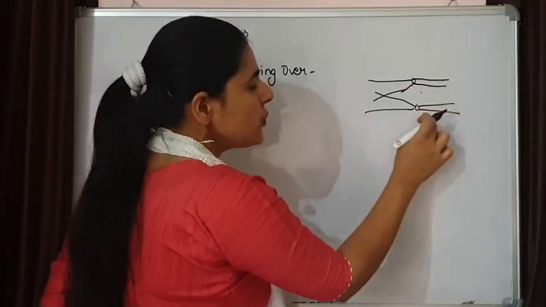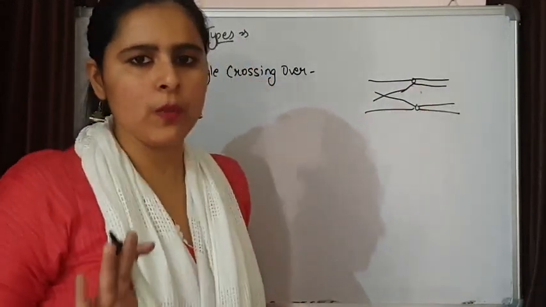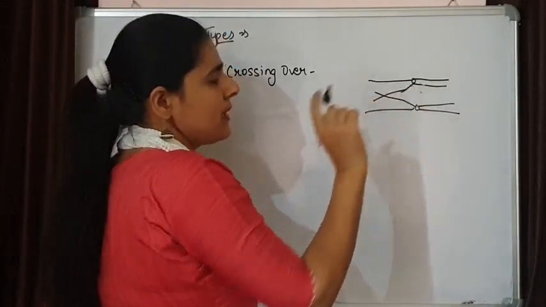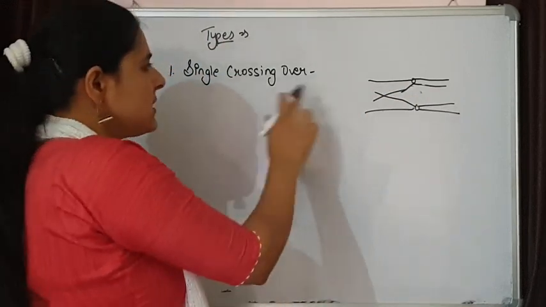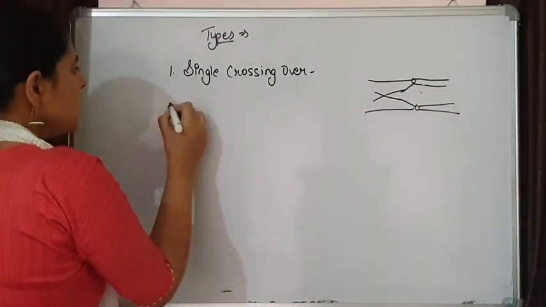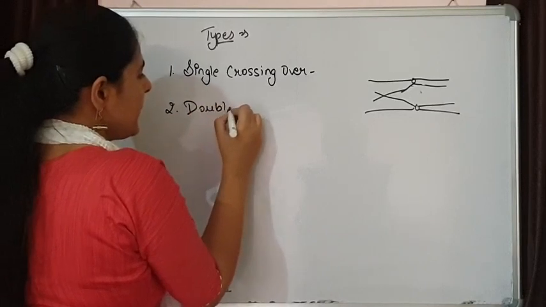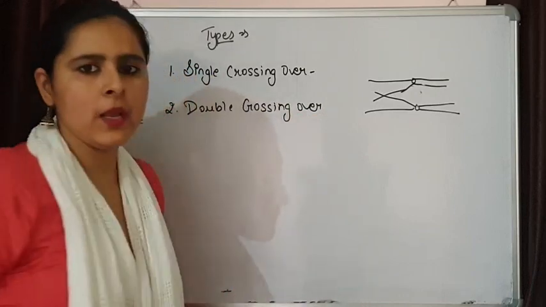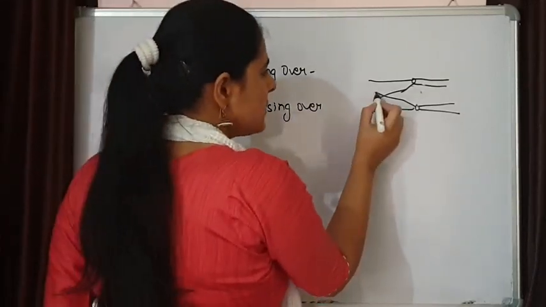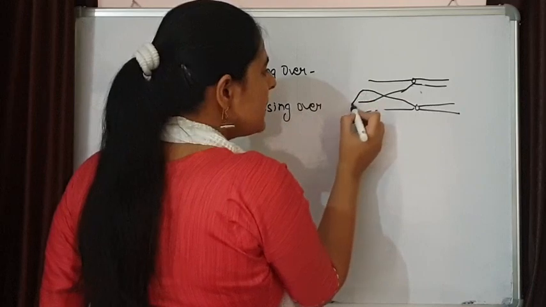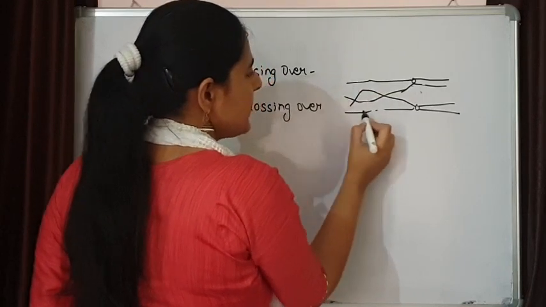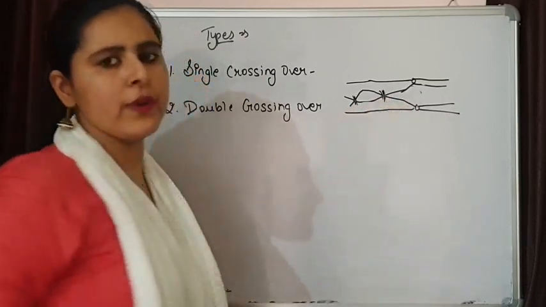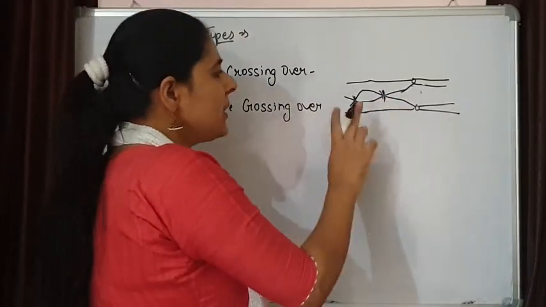Means the two non-sister chromatids will be the normal one. There is no changes that are going to come, and only these two chromatids are having the changes in single crossing over. Now crossing over can be double also. Double means at two places crossing over is going to take place. I am showing in this also. One crossing over is taking place here and the another crossing over is taking place over here. So crossing over is going to take place at two different positions, that is double crossing over.